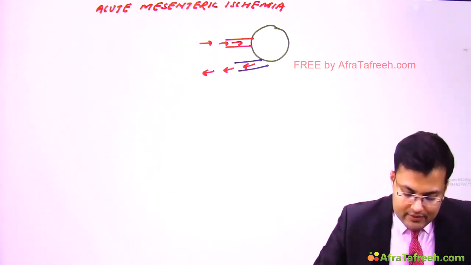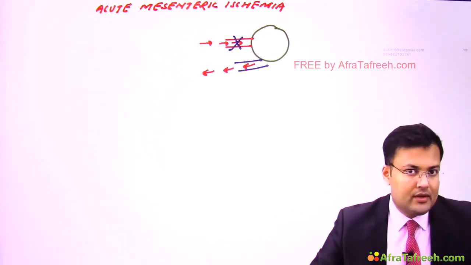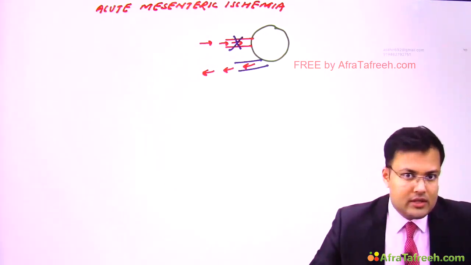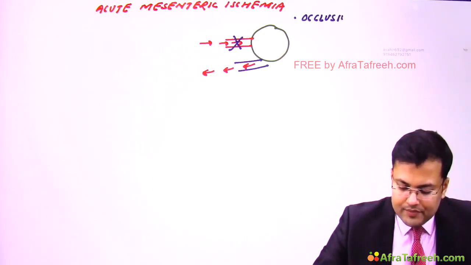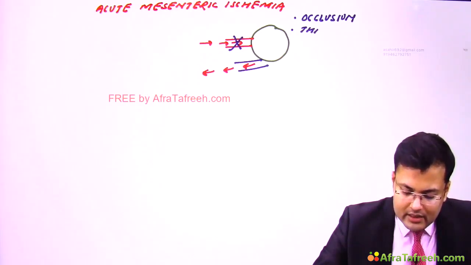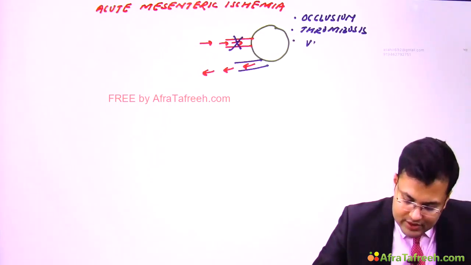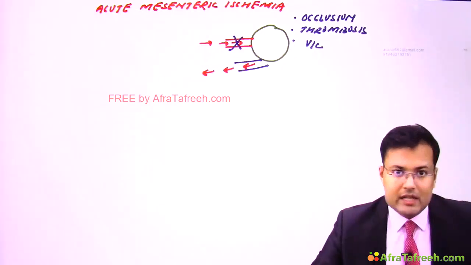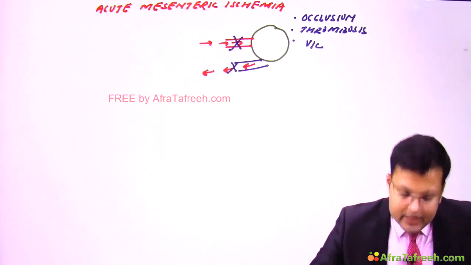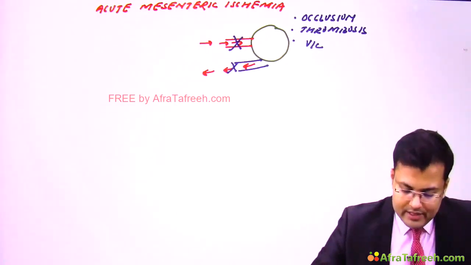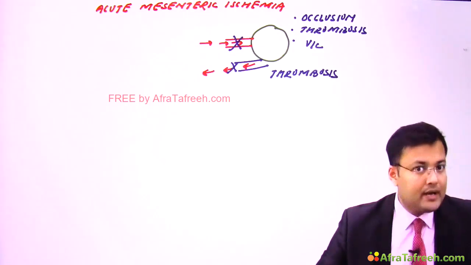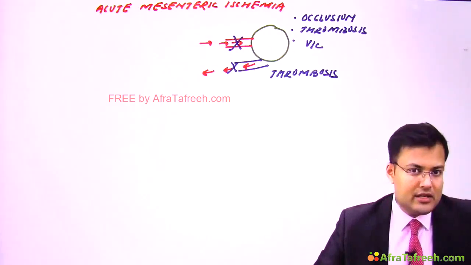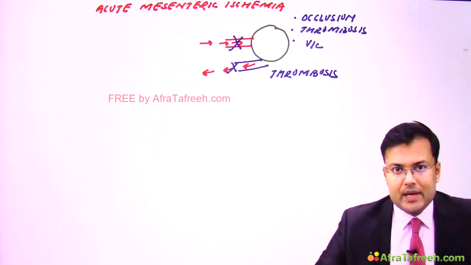Now imagine if there is occlusion of artery, or there is arterial thrombosis, or there is vasoconstriction. If there is arterial occlusion, arterial thrombosis, or vasoconstriction in the artery, in all these cases there will be ischemia. And whenever there is venous thrombosis in the vein, what happens? There is impaired drainage, so there will be collection of deoxygenated blood. Here also there will be ischemia, right?